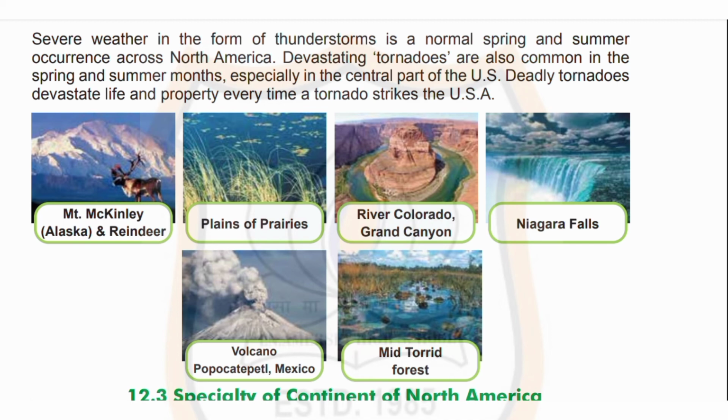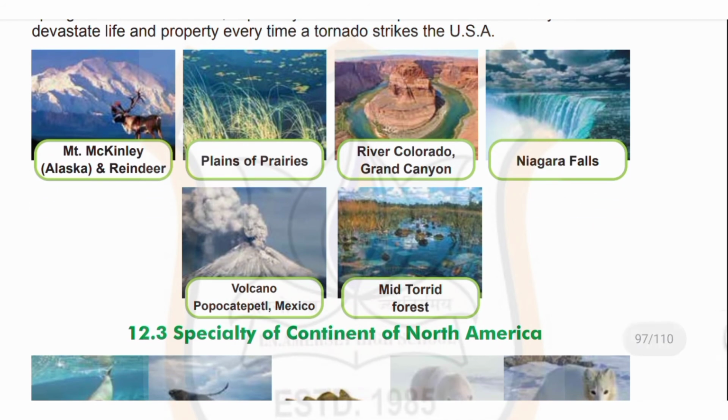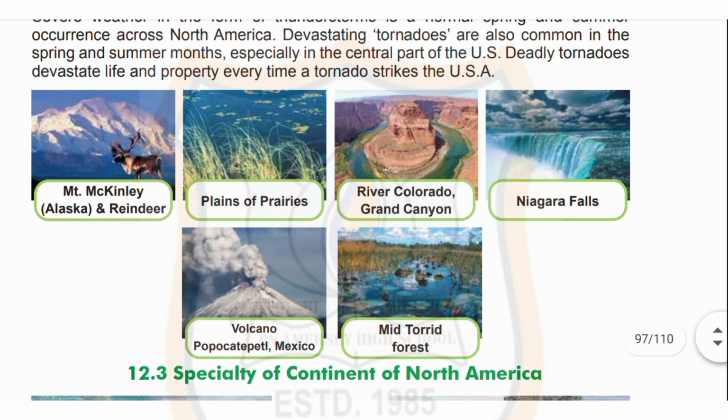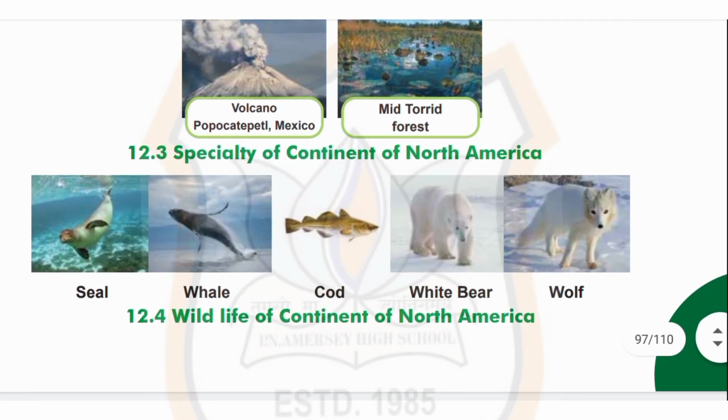Children, you can see picture 12.3, specialty of the continent of North America. You can see first Mount McKinley, Alaska and reindeer. Then plains of Prairies, River Colorado, Grand Canyon. Then Niagara Falls, volcano of Mexico, then mid-torrid forest. Children, you can see picture 12.4, wildlife of the continent of North America. First picture is of seal, then whale, cod, white bear, wolf.